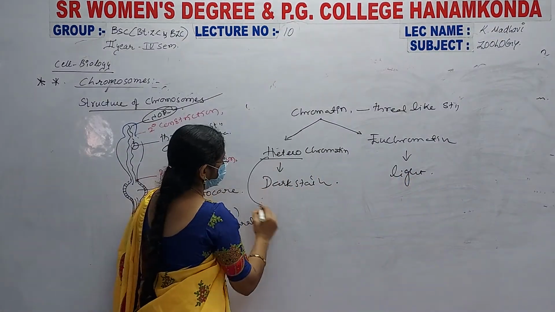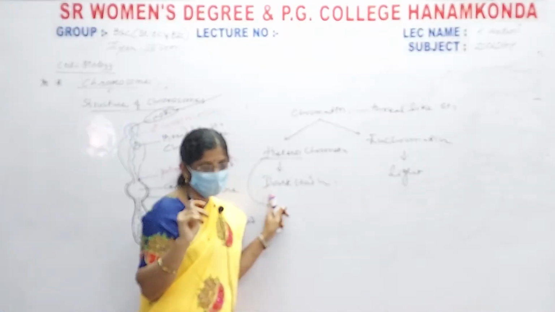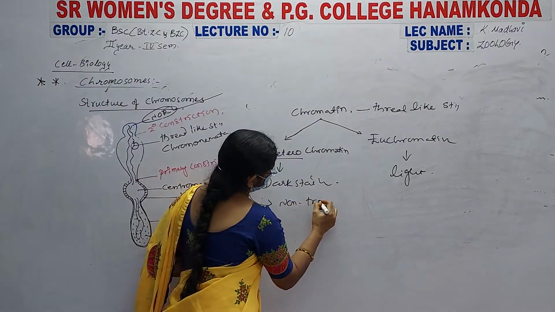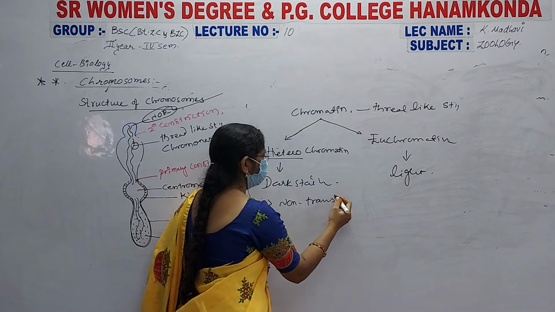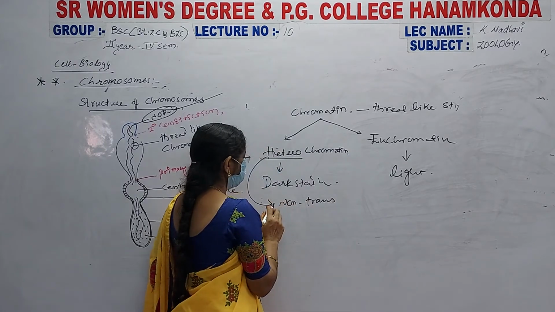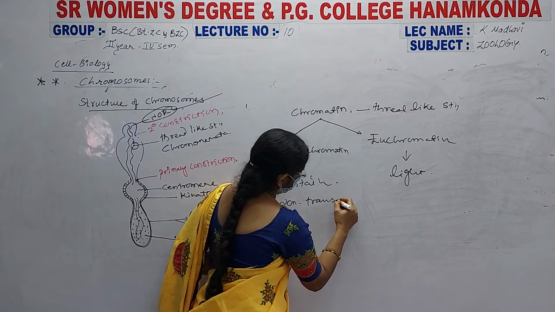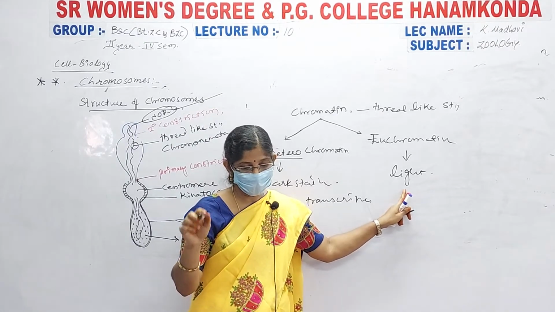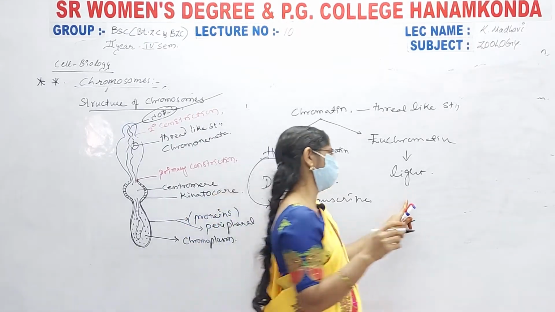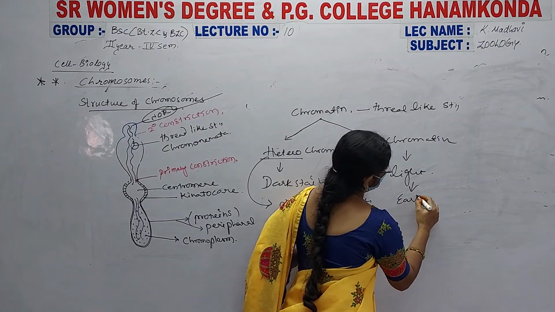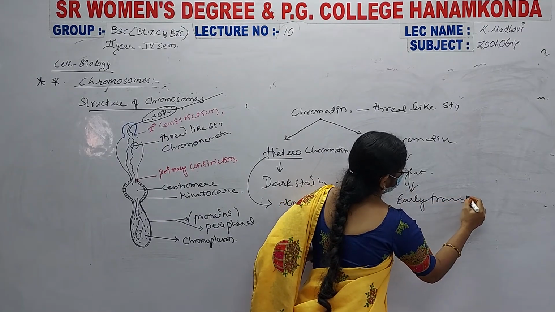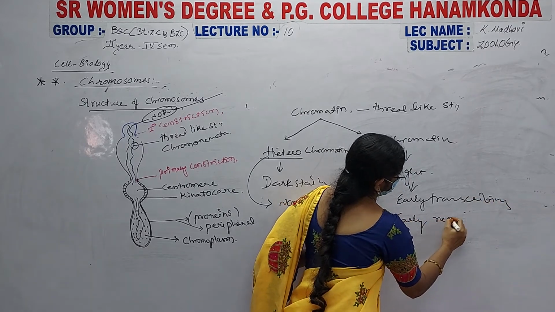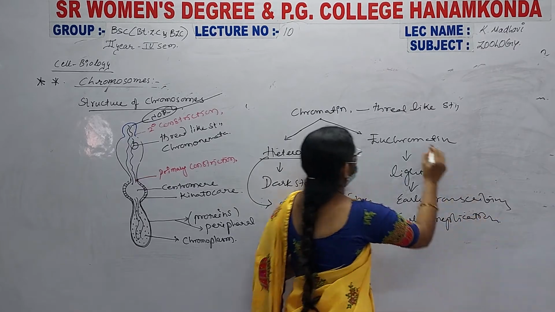Euchromatin consists of transcribing, active regions; these are early replicating and early transcribing, and are present in the euchromatin structures.